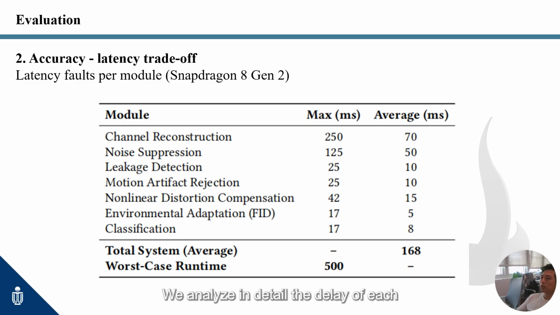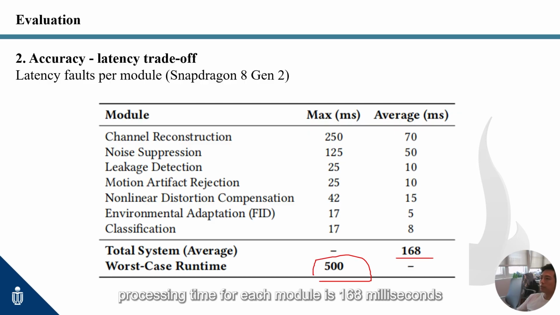We analyze in detail the delay of each part of ear CSI and the overall real-time performance on the mobile side. The experiment shows that the average processing time for each module is 168 milliseconds, with the worst case being 500 milliseconds. This indicates that processing is nearly real-time.